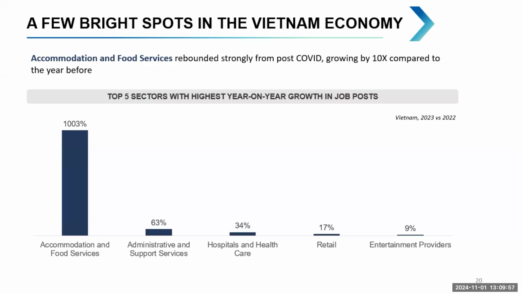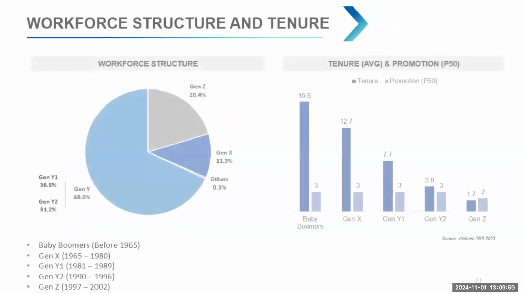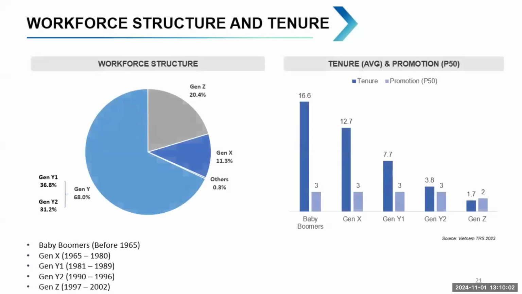The data from 2022 and 2023. So you can see our age for the workforce structure. The biggest one that we have here is Gen Y1, and Y1 and Y2 together are about 68%. So it means that we have a very good workforce structure these days, because it's the right time for us to develop.